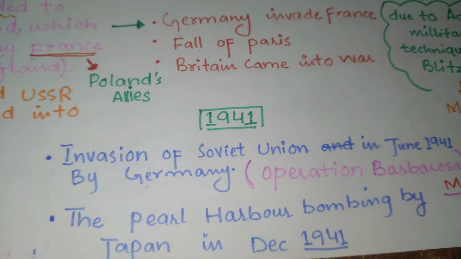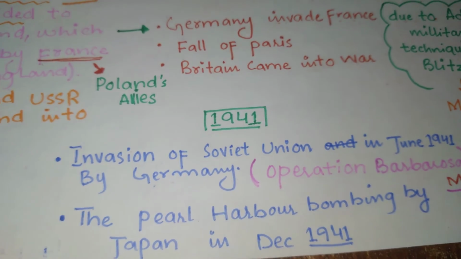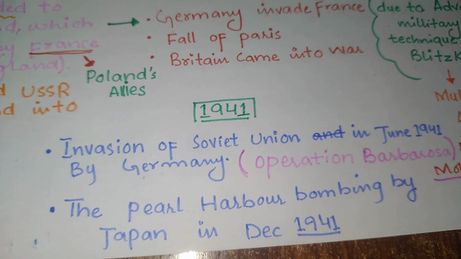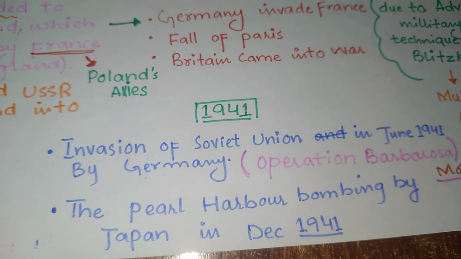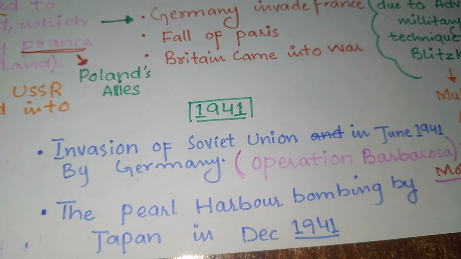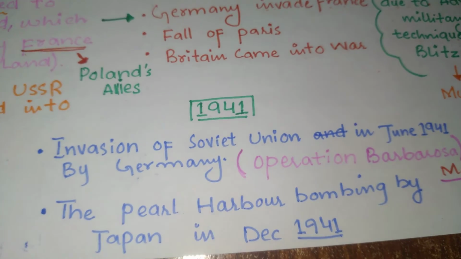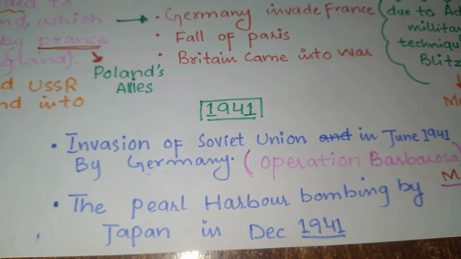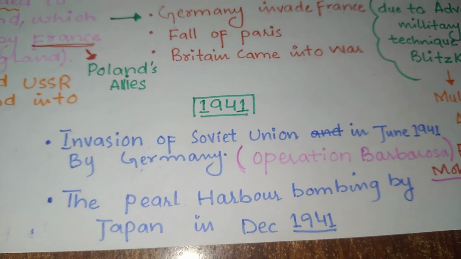In the initial phase, it achieved success, but at the end, because the Soviet Union has a high amount of ice, wind, and winter, which you cannot bear, the soldiers retreated. But until that point, Germany was winning that war.